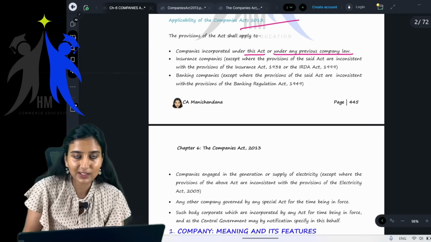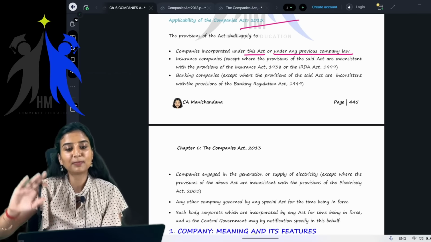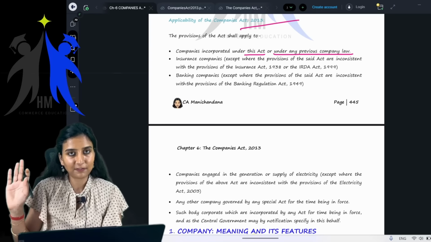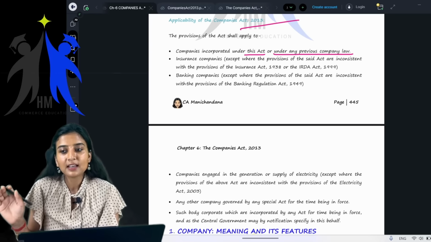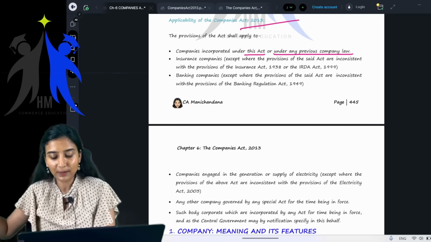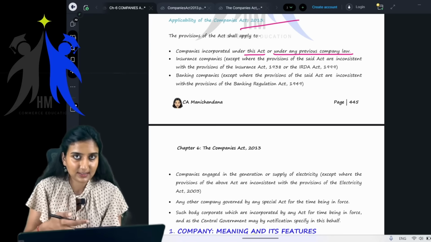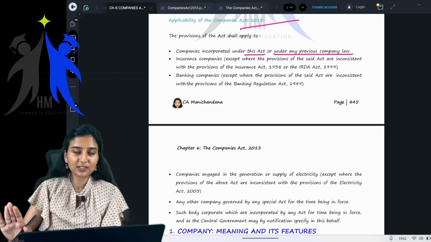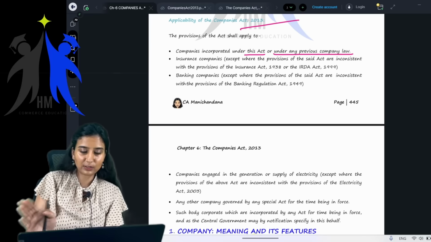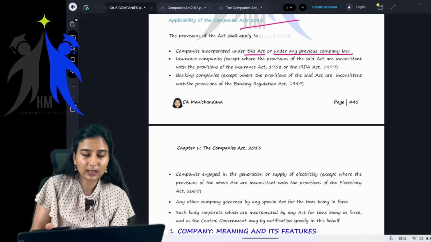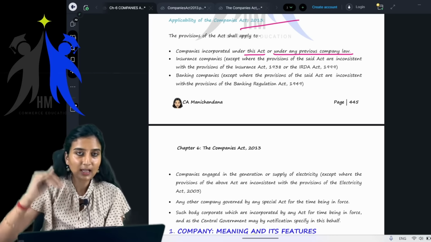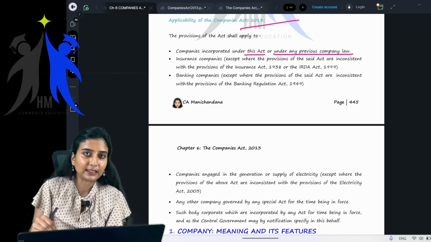Children, obviously there are so many companies which have been incorporated during previous company law, say for example 1956, 1913, and they are still in existence. Companies have perpetual succession. We will do it in our next class. Even though they were established 100 years back, they are still in existence. They don't die. Getting it?